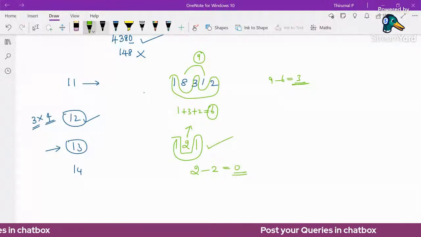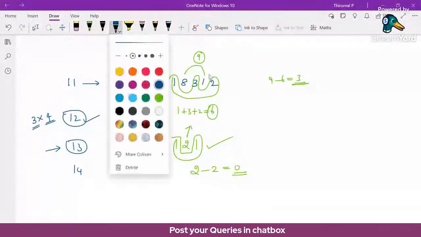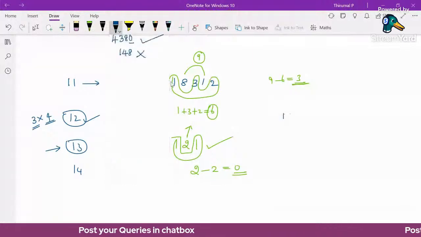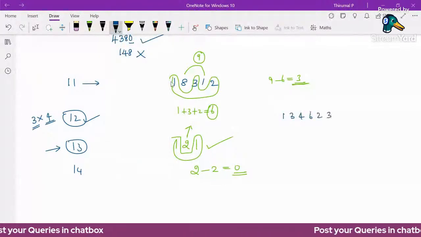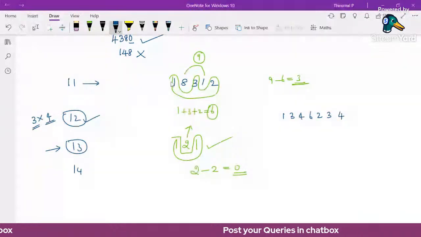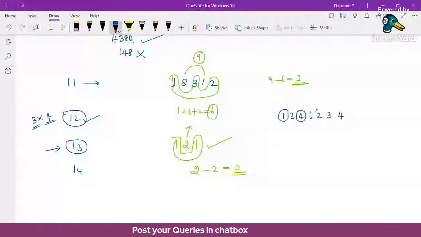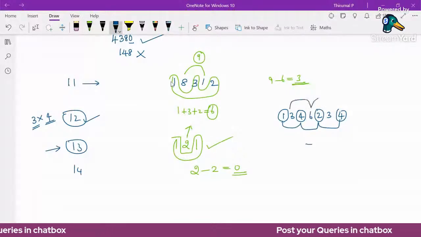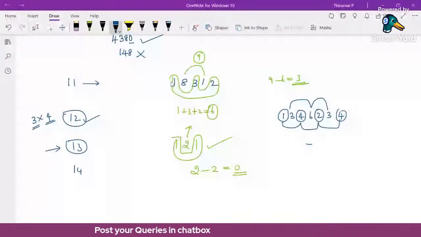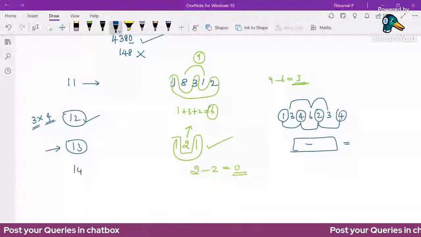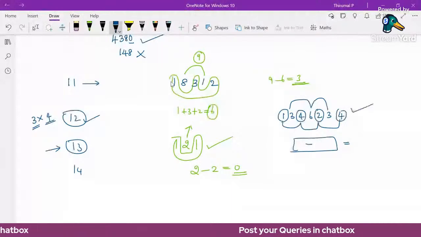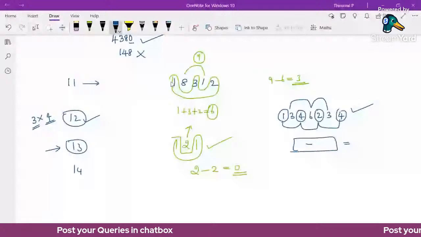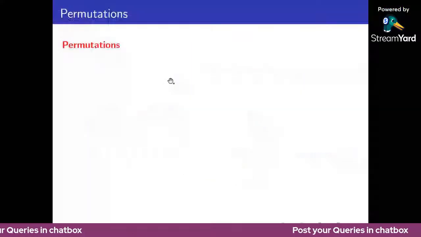Suppose 1, 3, 4, 6, 2, 3, 4. If there is such a number, we need to check 1, 4, 2, 4. This sum value minus the remaining sum value, 3 plus 6 plus 3. This difference is a multiple of 11 or 0 means the original number is divisible by 11. Otherwise, this is not divisible by 11. So we can continue this process, but up to 10 is enough. Okay, next topic, permutations.